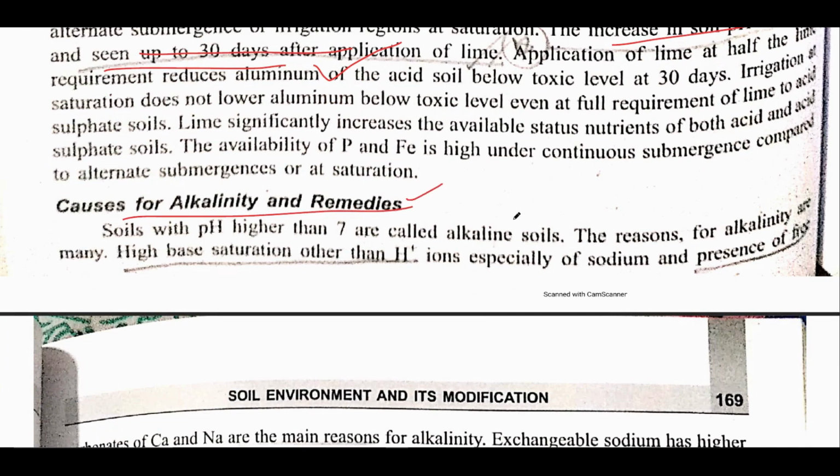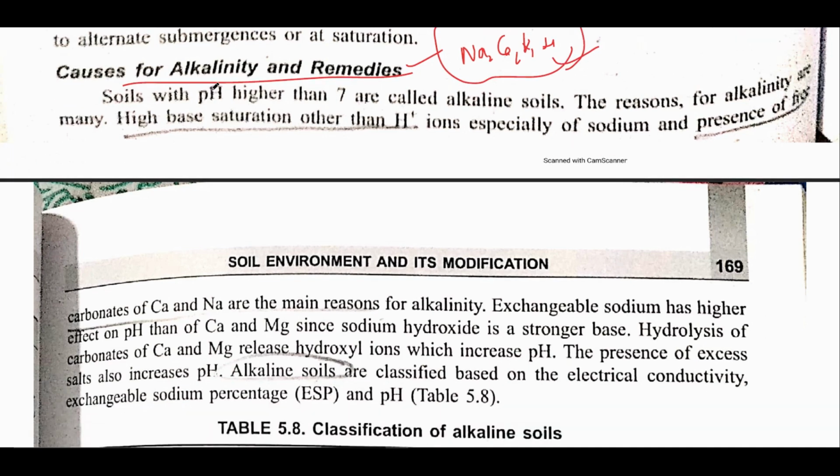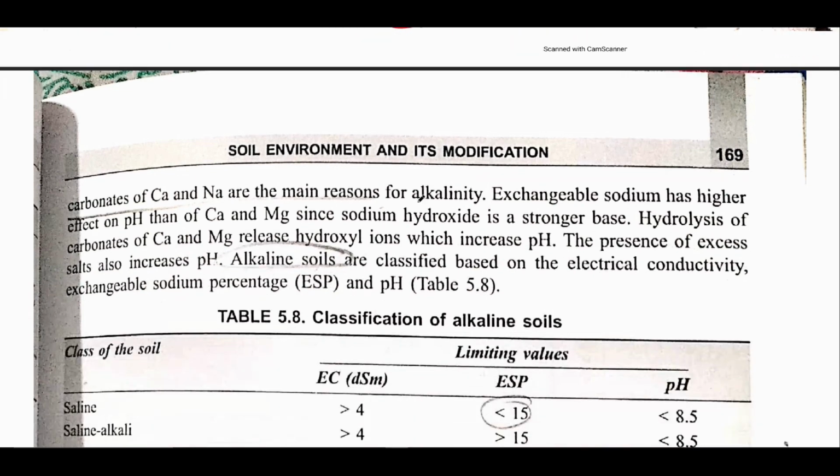The various causes of alkalinity and its remedies. See, the presence of various cations like sodium, calcium, potassium and hydrogen. These are the four ions that are basically contributing towards the alkalinity of the soil. Soil with a higher base saturation, meaning other than hydrogen, specifically because of sodium and the presence of free carbonate, that is calcium carbonate, is the main reason for alkalinity.